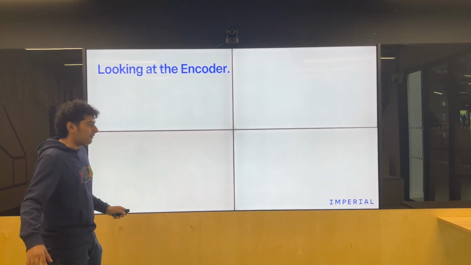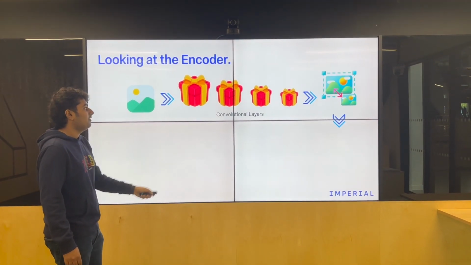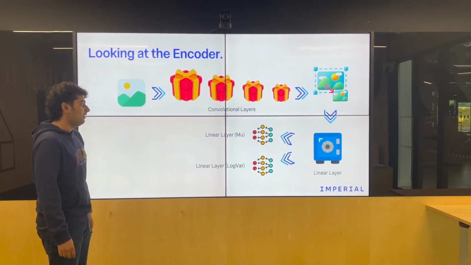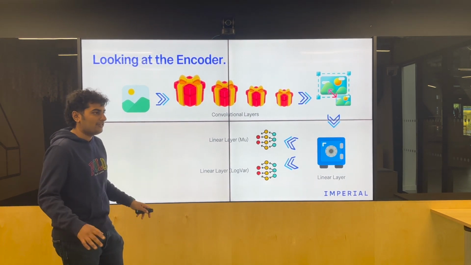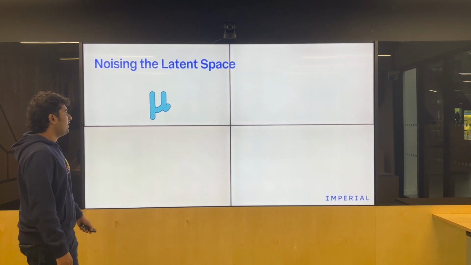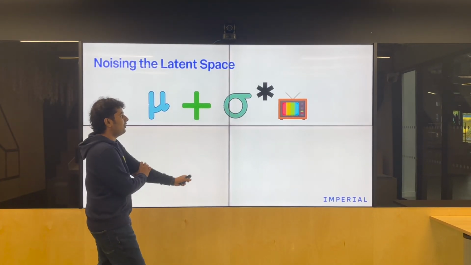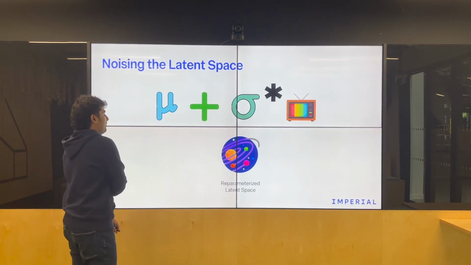Now let's look at the encoder real quick. When you pass an image, it goes through 4 sets of convolution, reshaping, and then it goes through a linear layer, and 2 separate linear layers to get mu and log var. Log var is more stable than using sigma directly. So this is the encoder. And then when we take the latent space, what makes the VAE variational is that we take that sigma, or the log var, and multiply it with random noise, which gives us the reparameterized latent space.